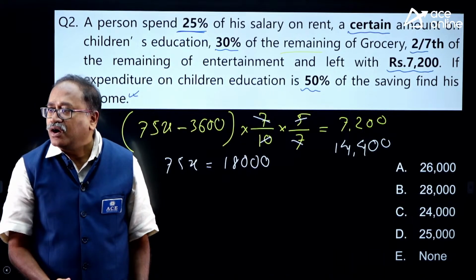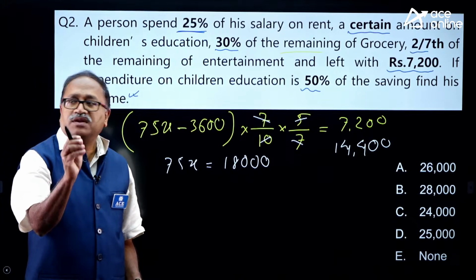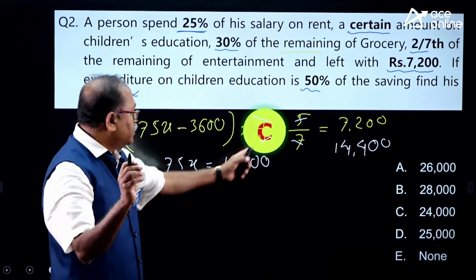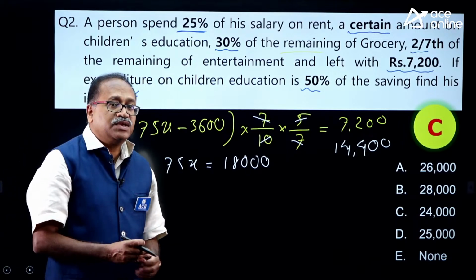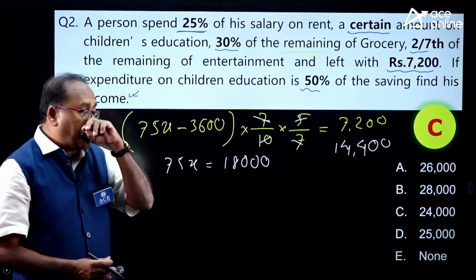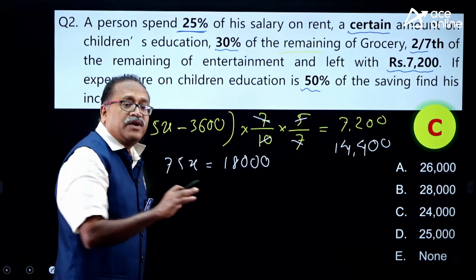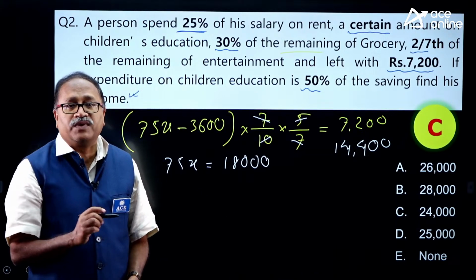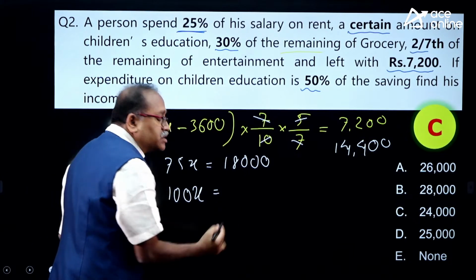Am I right? Okay, Sai Kumar, 24,000. Let's say that Sai has answered the question. 24,000 means option C, and he is right. Some very good questions are going to come after these 1 or 2 questions. So once 75x is equal to 18,000, we don't need to find out the x value. I can directly find out the salary, that is 100x.